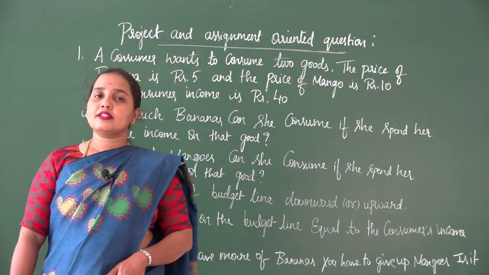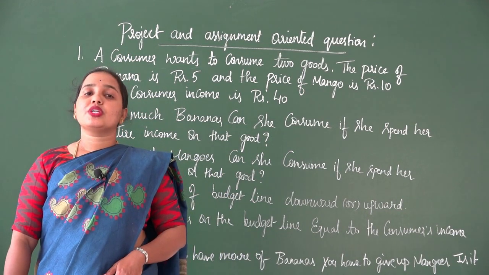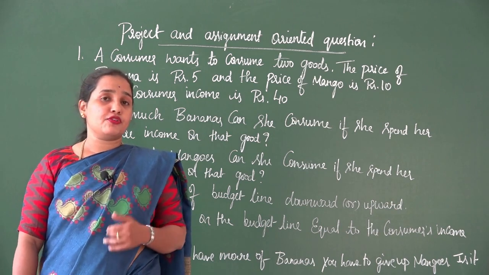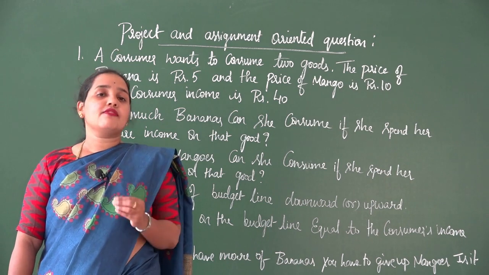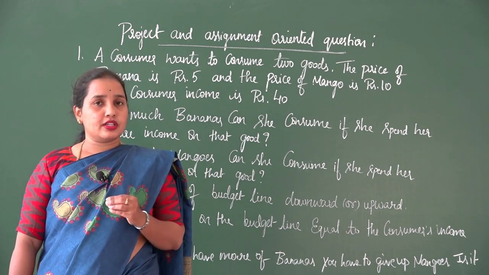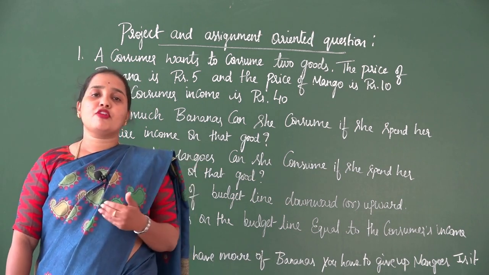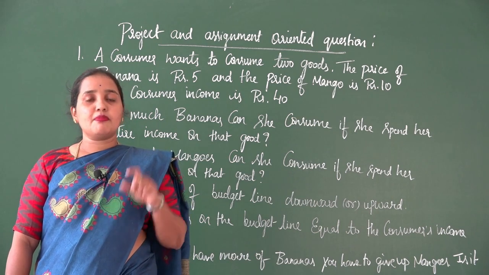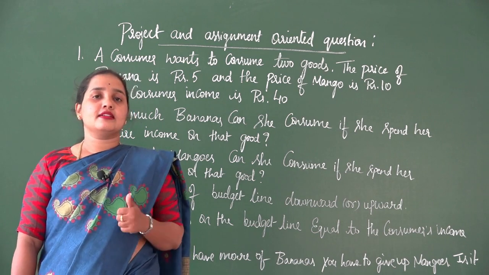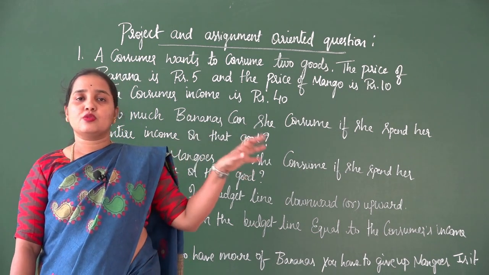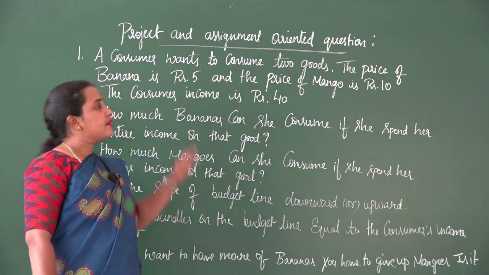Now, let us consider one of the important project and assignment oriented questions which you can expect in the last part of your question paper. In this chapter, Theory of Consumer Behavior, there will be a project and assignment oriented question related to budget set and budget line, which we have understood a couple of classes ago. Today we are taking up that question where you have to calculate and answer. For some questions you need to write in the form of a statement. So let us first consider the question.